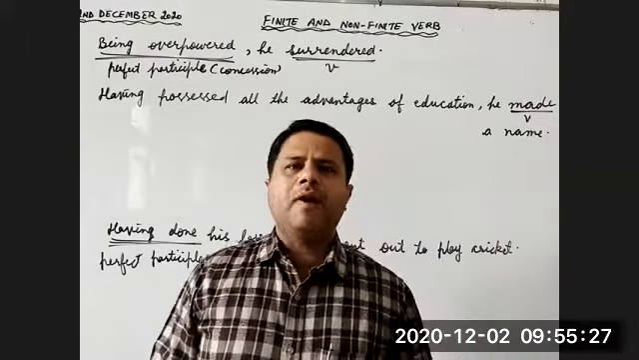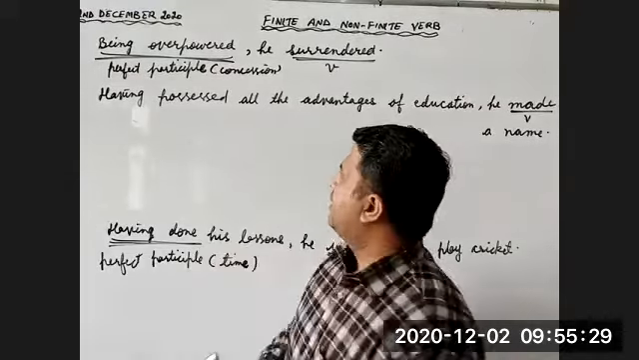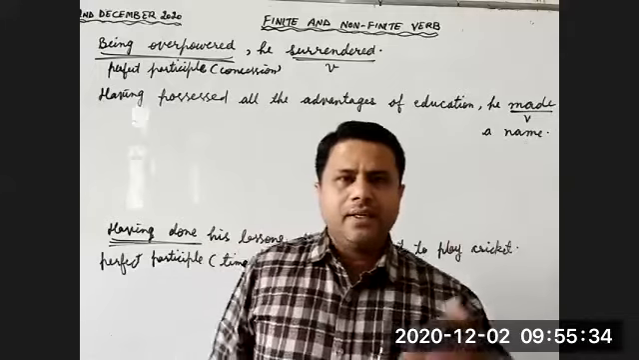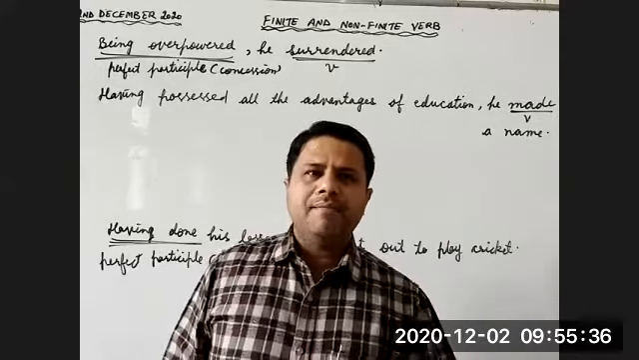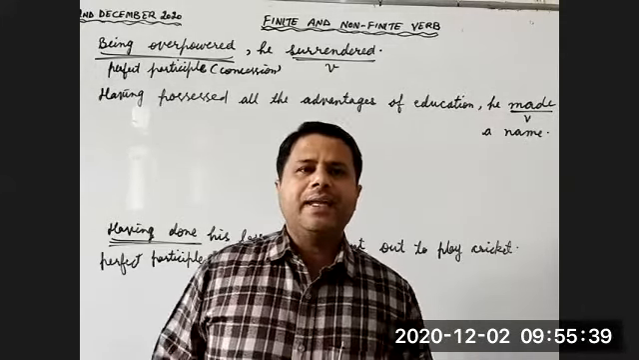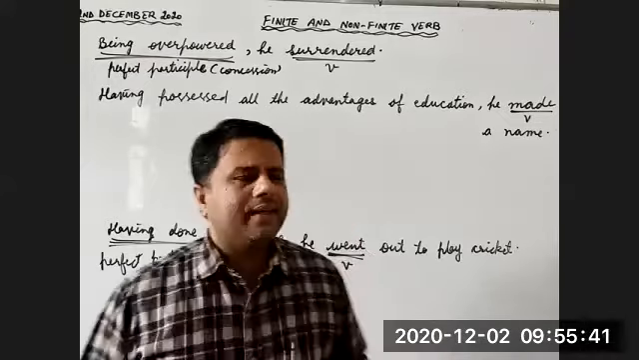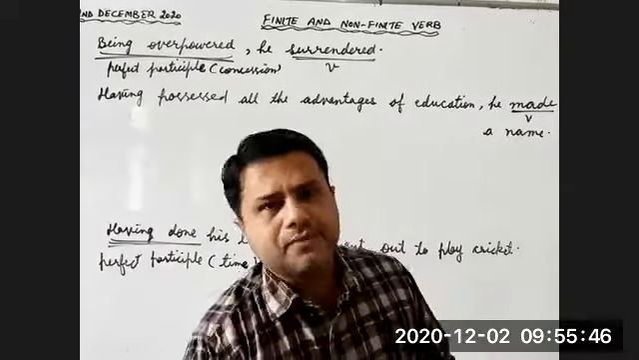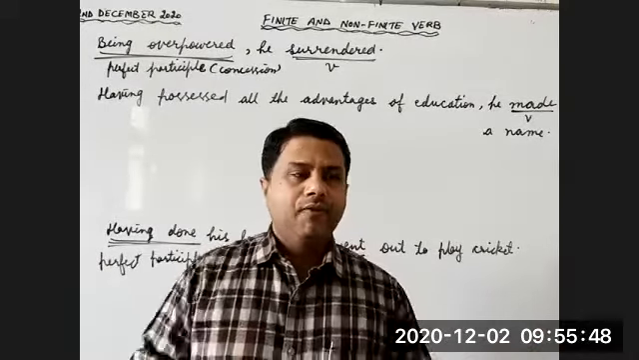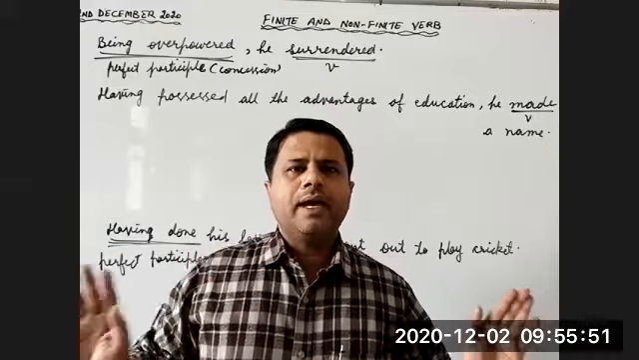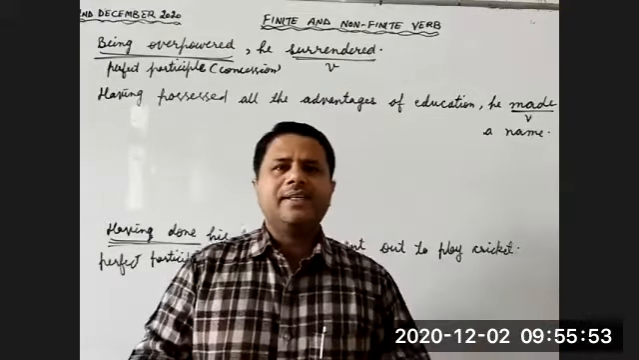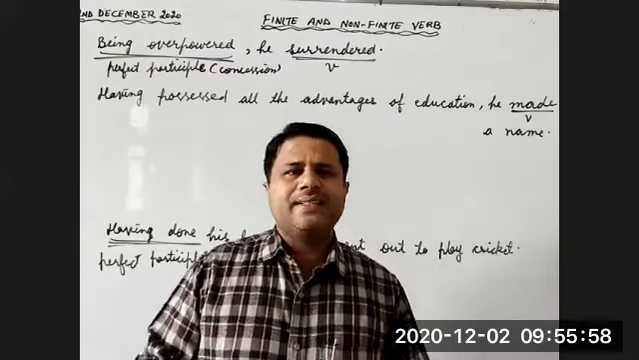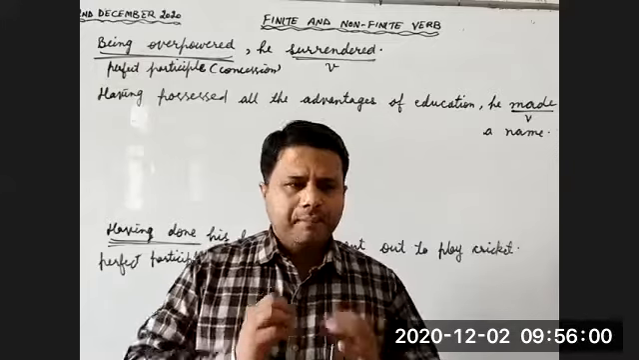And how did he become popular? After he got the education. Having possessed all the advantages of education, he took education, he got knowledge, and he made the best use of that knowledge. And after that, he became very popular. Children, one thing you must notice in all these sentences: the work is complete. Two actions are there. The second action is taking place after the first action, but the first action is shown with the help of perfect participle.